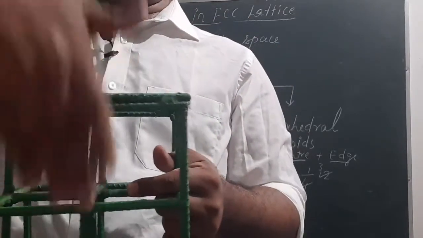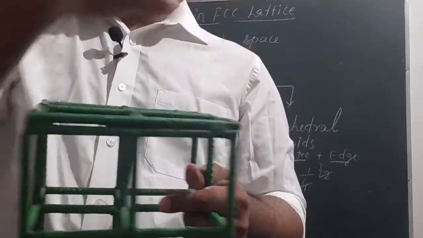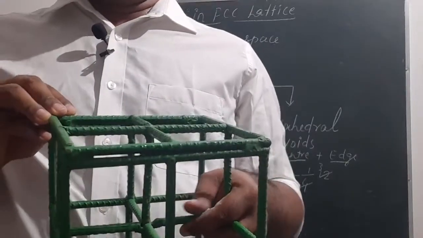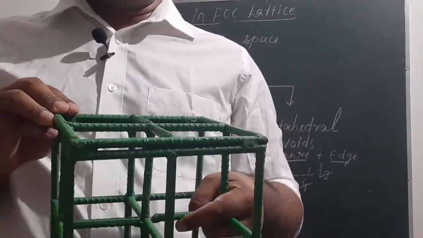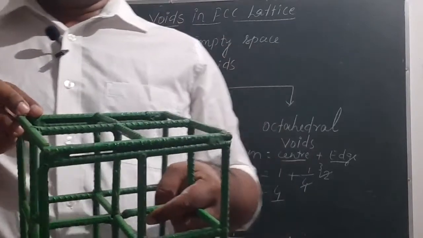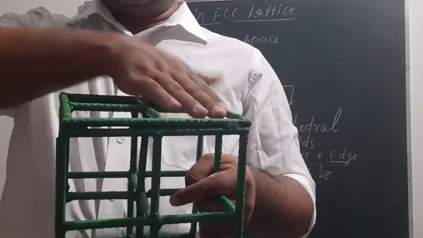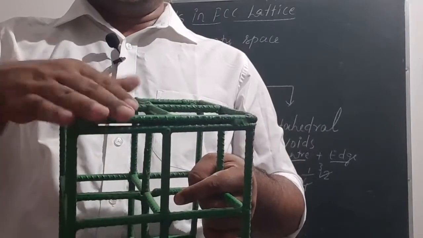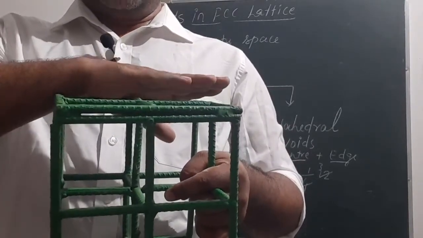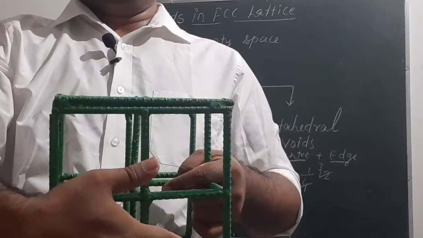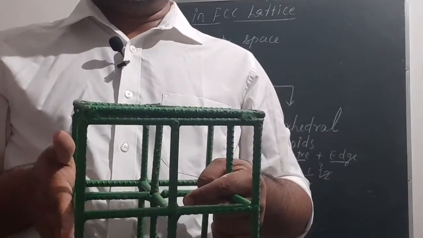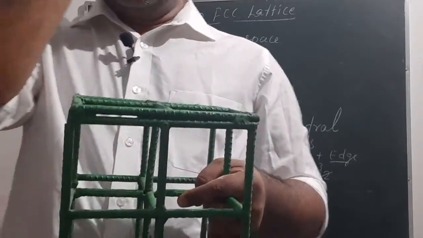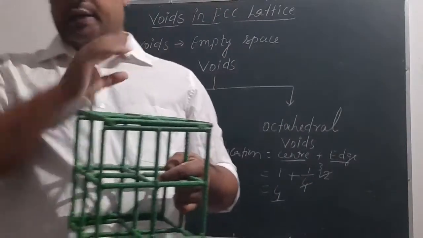So we will take 3 faces and 1 corner. Similarly, if you are taking this one, then we will take this corner and the 3 faces common to this corner. One particle from each of these faces, and then we'll get the tetrahedral void.